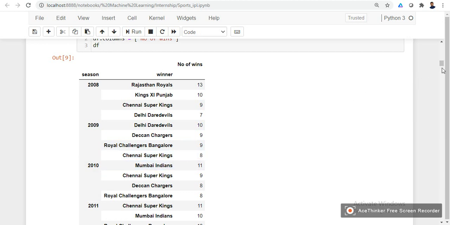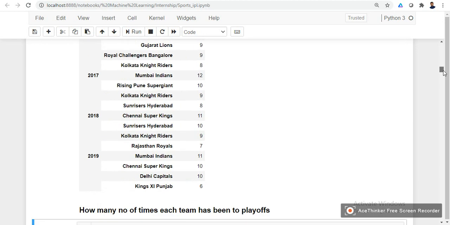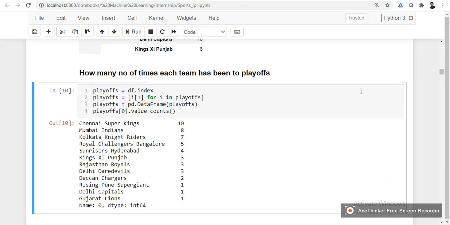Okay, next we can also see how many times each team has been to the playoffs. So far Chennai Super Kings has been to the playoffs the most, 10 times. This is the team that has been to the playoffs the highest number of times. And then next we have Mumbai Indians, who have been to the playoffs 8 times, and other teams as well.